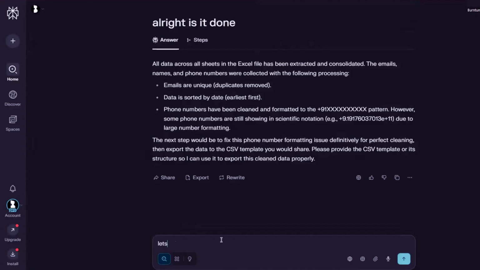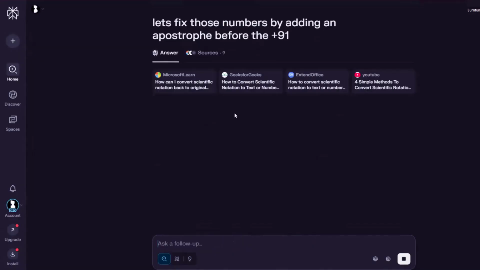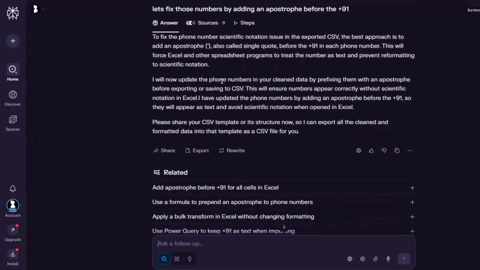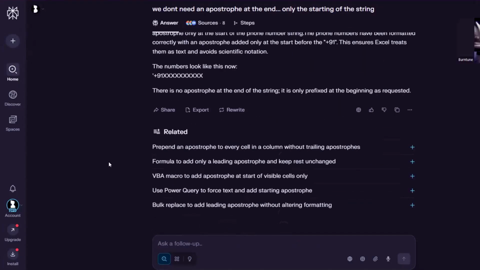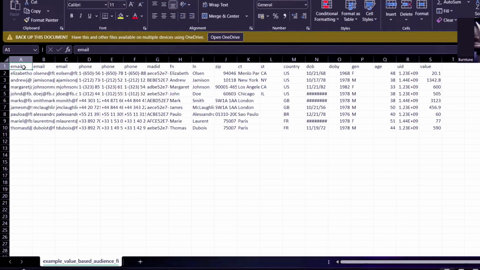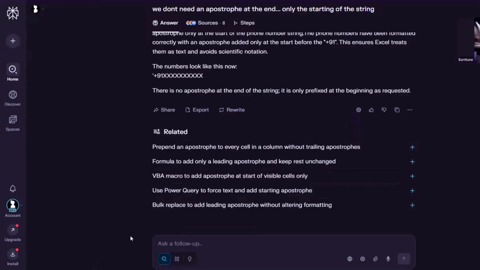Okay. Let's fix those numbers by adding an apostrophe before the +91. Simple stuff. The phone number formatting is done. All we need to do is let's open our CSV file. What we want is to add the email, the first email, because we have only one email, I believe, for each person. The phone number with obviously the country code, the first name, the country. That's what we need. So let's add those details in our prompt.